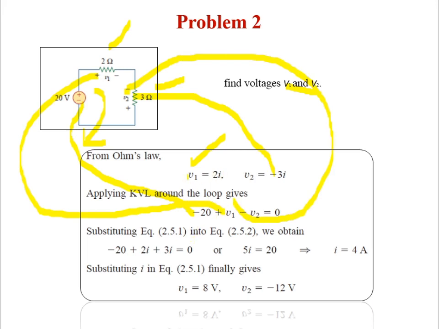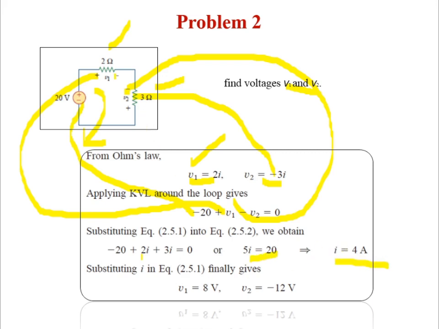Now you substitute V1 and V2. V1 is nothing but 2I and V2 is nothing but minus 3I. Already you have a minus in the equation, so minus minus will become plus. So minus 20 plus 2I plus 3I, after solving we will get 5I equal to 20, that is I equal to 4 amps.